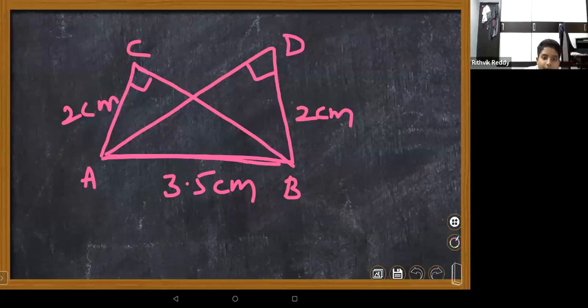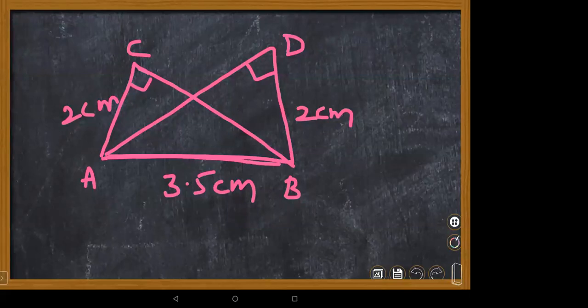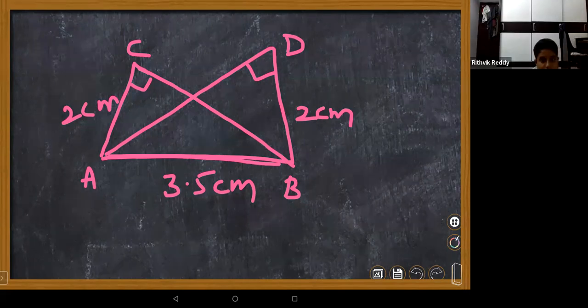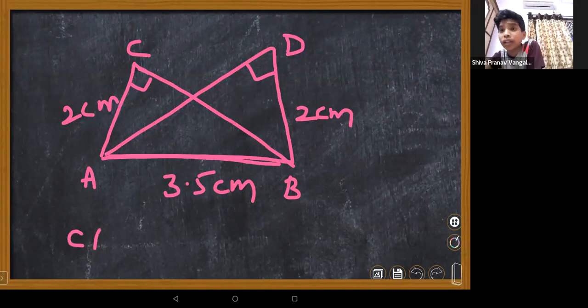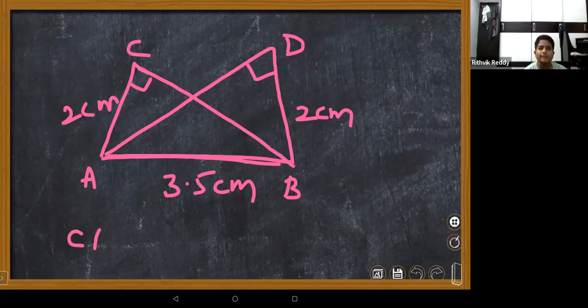Ma'am, I can identify, ma'am. CBA is congruent to DAB. So here, C, B, A. No, ma'am, CBA. Ma'am, CAB is congruent to DAB. No, ma'am, one minute, one minute.